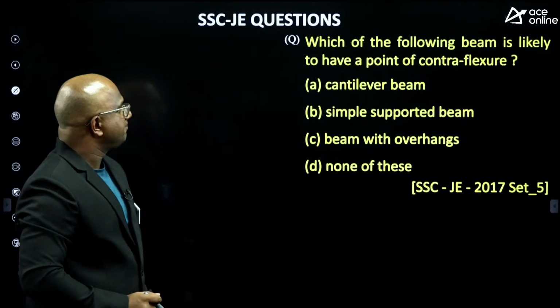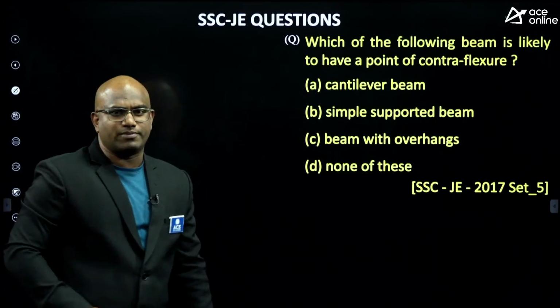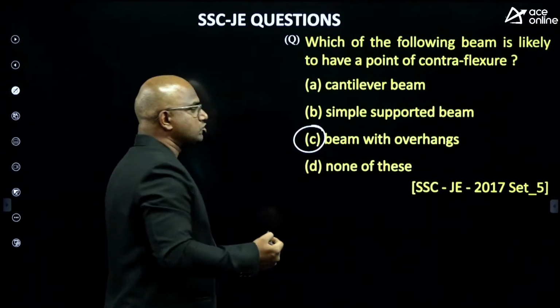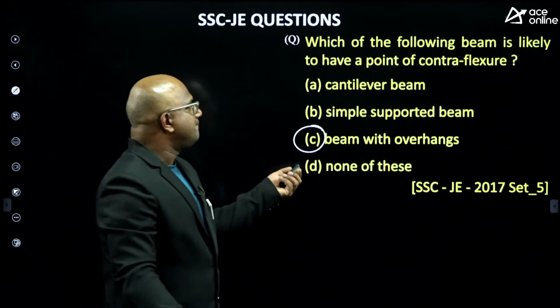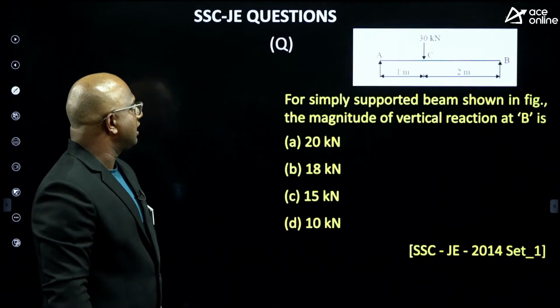Now, which of the following beams is likely to have a point of contraflexion? Generally, beams with overhangs have one, as you get the idea while solving the problem. Simply supported beams will never have a point of contraflexion.